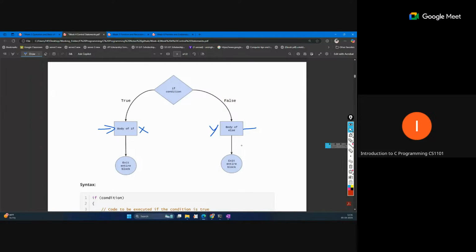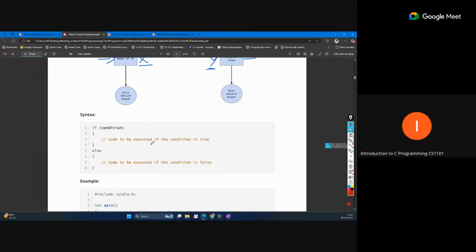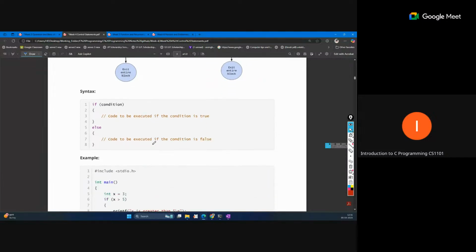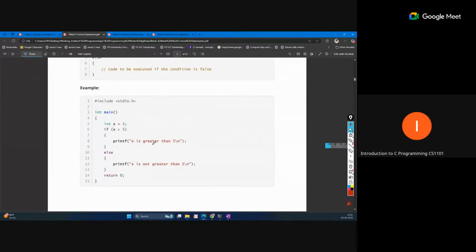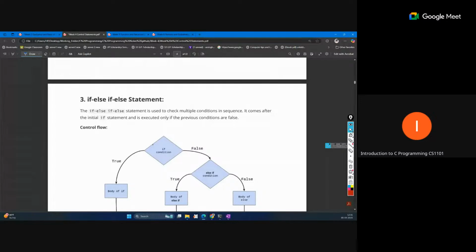So if true, then X executes; if Y, then the Y block will be executed. Sometimes there may be more conditions, and we want to check all of them and perform actions based on that, so we can have multiple blocks of conditions. Okay, so if-then-else, this way. In between, multiple else-ifs may come.